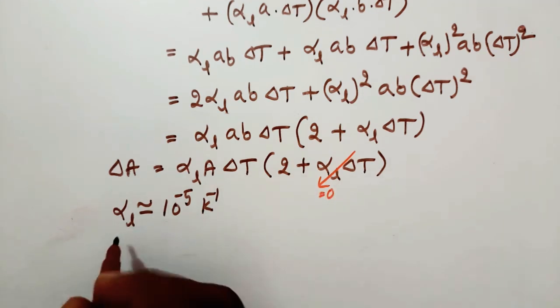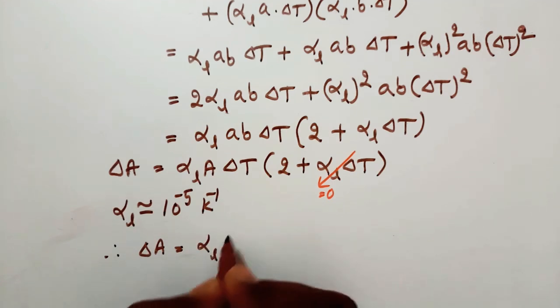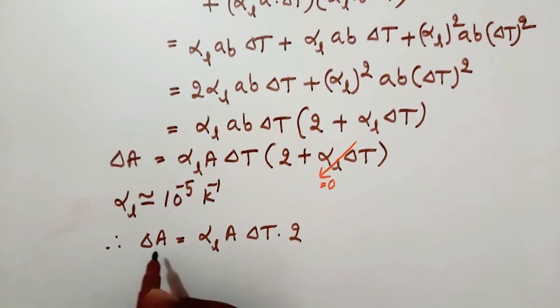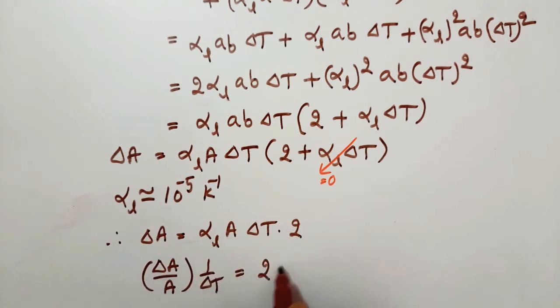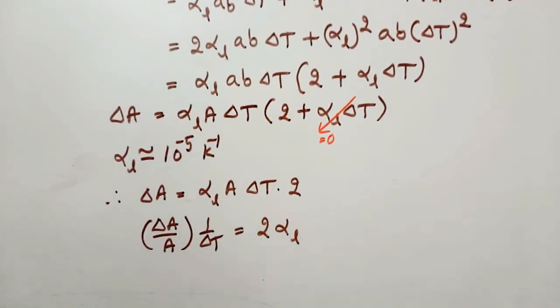Therefore delta A is equal to alpha L A into delta T into 2. From this we can write delta A by A into 1 by delta T is equal to 2 alpha L. So delta A by A into 1 by delta T is equal to 2 times the coefficient of linear expansion.